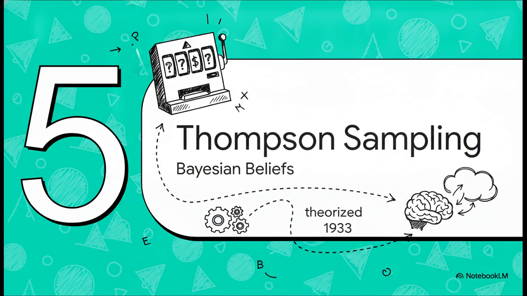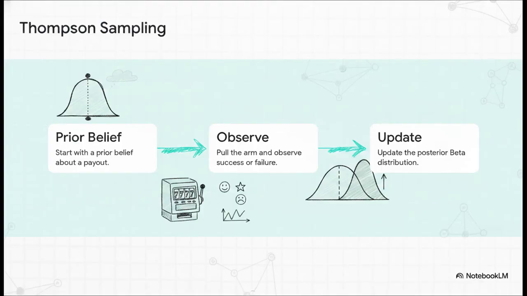Let's see how this builds into our third and most sophisticated strategy, which was actually first theorized all the way back in 1933. Thompson sampling takes a totally different Bayesian approach. Instead of calculating a hard mathematical upper bound like UCB does, it maintains a fluid probability distribution. Think of it as a belief about each machine's true payout. You start with a prior belief.